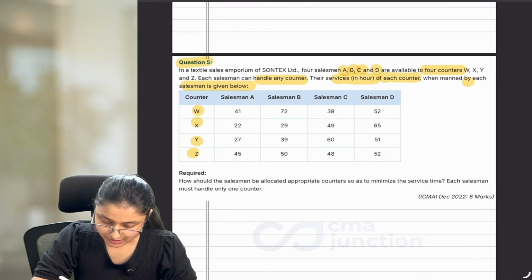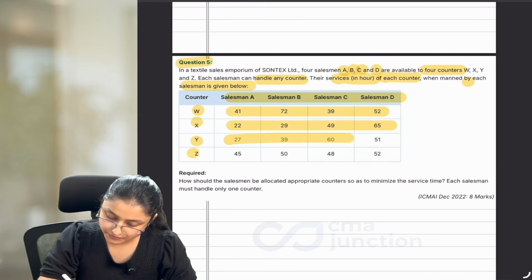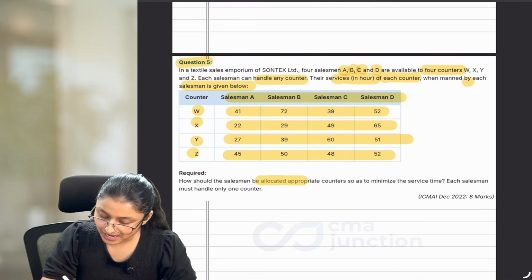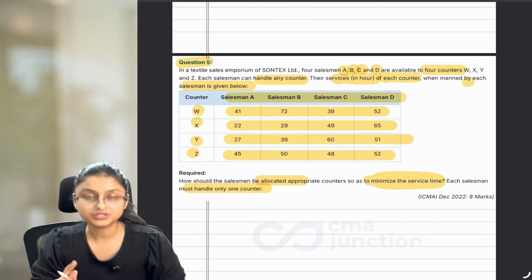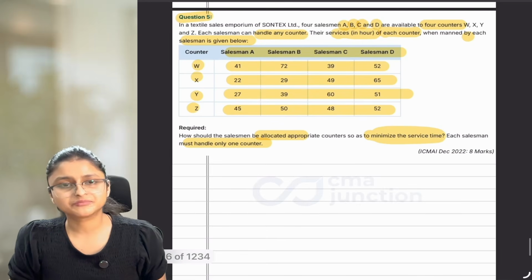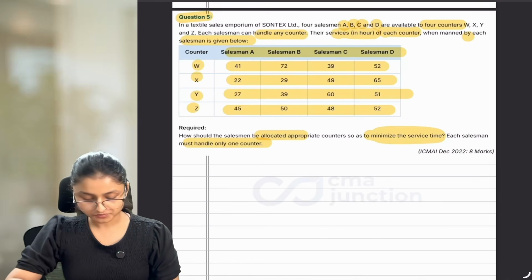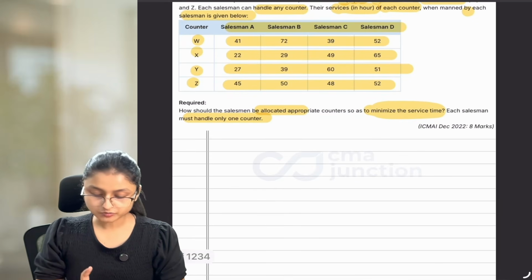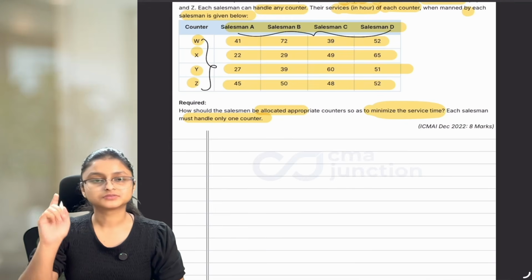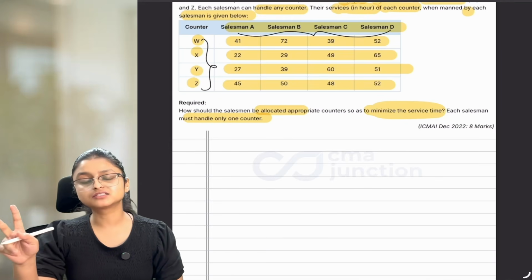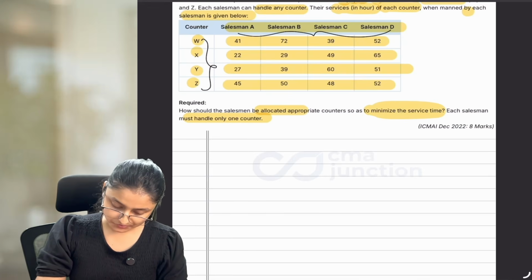Of each counter when manned by each salesman is given below. So we have counters and we have salesmen and the number of hours of each counter. Their services in hours is given to us here. How should the salesman be allocated appropriate counters so as to minimize the service time? Each salesman must handle only one counter. So in assignment, we handle only one situation at a time. One job is given to one worker and one worker is assigned to one job. Now, keeping that in mind, first what we have to check, balanced or unbalanced. 4 rows, 4 columns. That means balanced. Second, you have to check whether it is a question of minimization or maximization. Minimization question. So let's move to step number 3 directly.